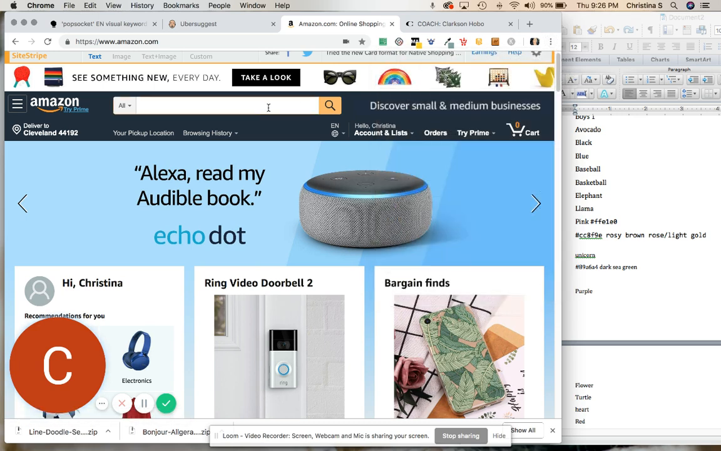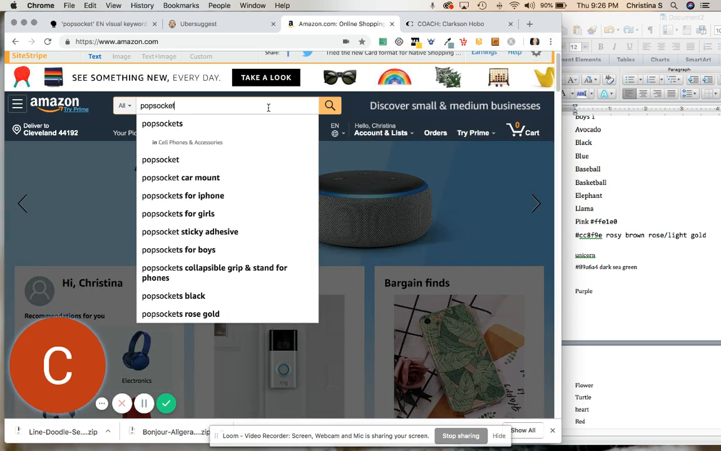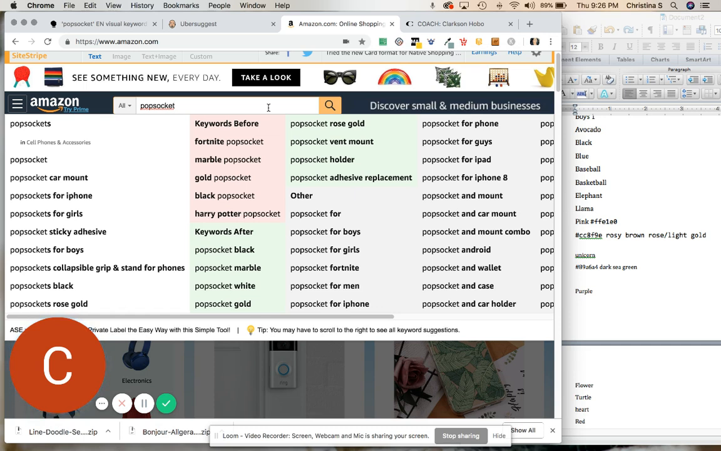What that one does is if you start to type in a word like Popsocket, it's going to give you some of the most popular searches. Okay, so we're seeing black and rose gold again. You might even just be able to use the word rose and leave out the word gold. Here we're seeing white, marble, what else? Gold again, marble again.